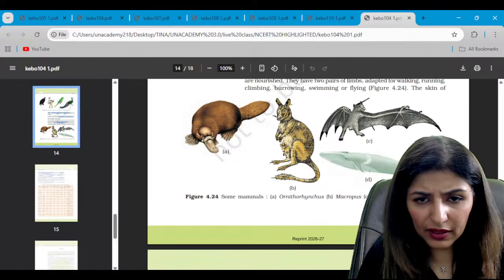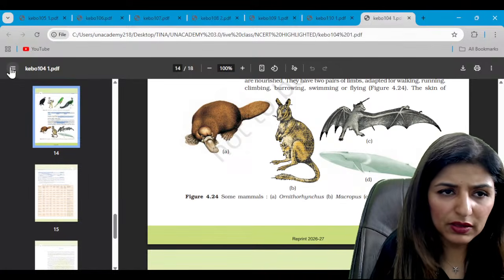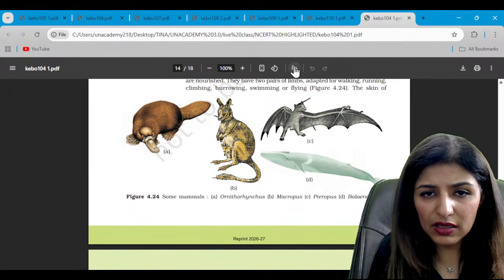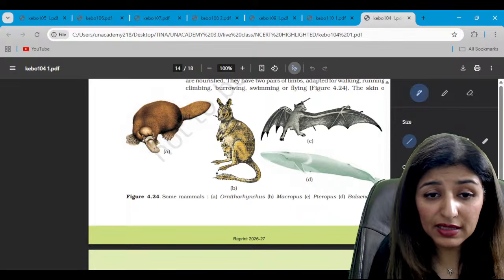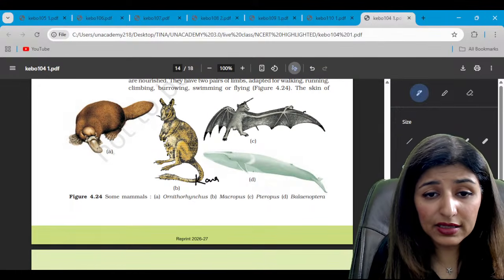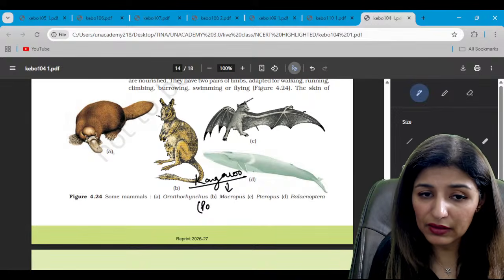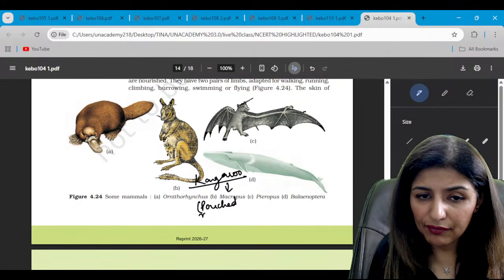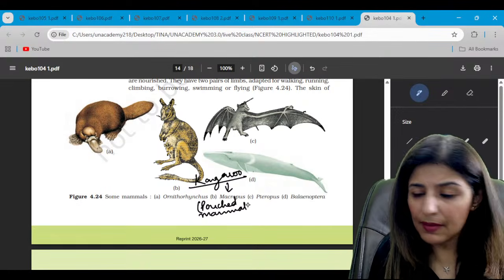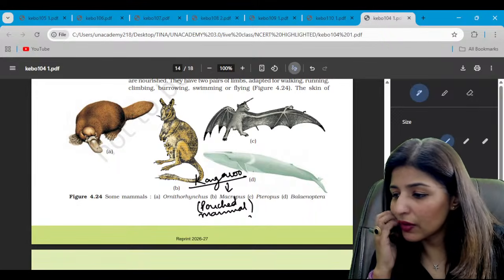Did I write something else? Yes, kangaroo is Macropus. By mistake, I think I've written something else, but this is kangaroo, guys, and this kangaroo is Macropus. Yes, it is a pouched mammal. Is that clear? All right.